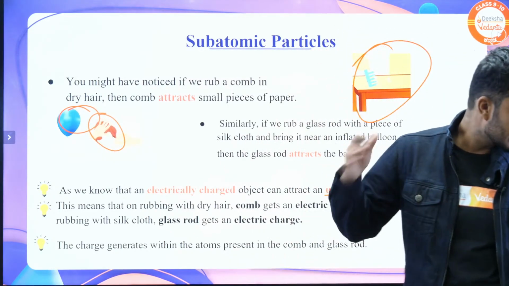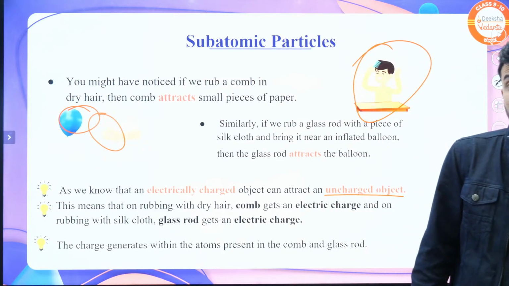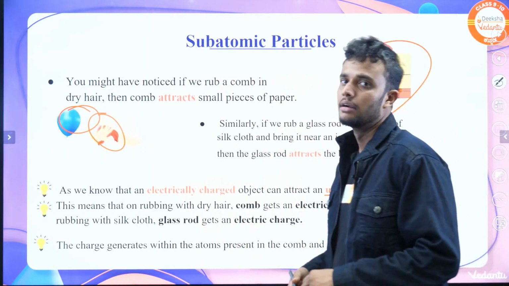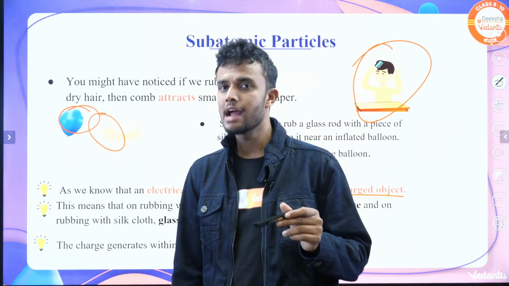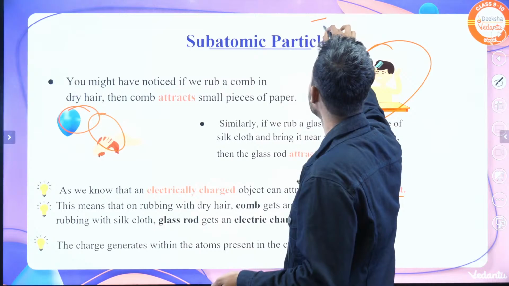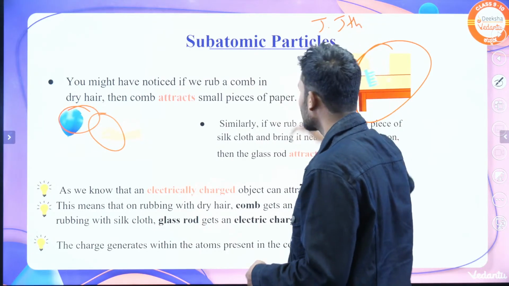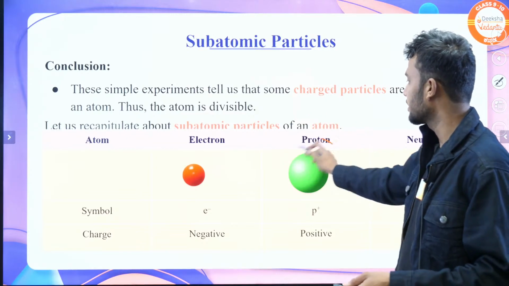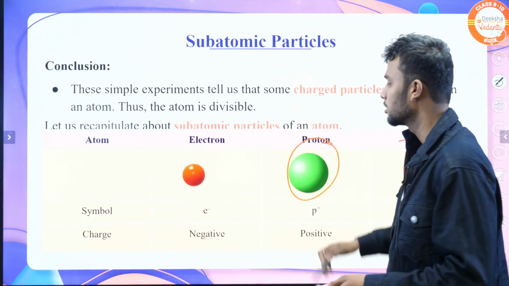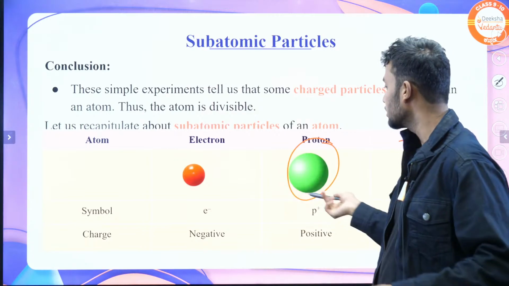Let's discuss in detail about the electron, how the electron was discovered. Who is the father of the electron? We already know, right? J.J. Thomson is the father of the electron. According to the conclusion, the atom contains 3 particles: electron, proton, neutron. These are the symbols, these are the charges.